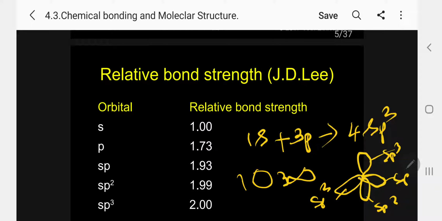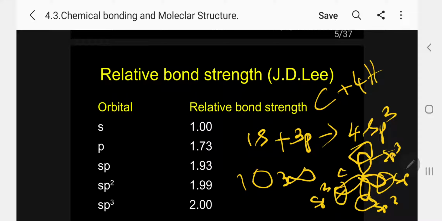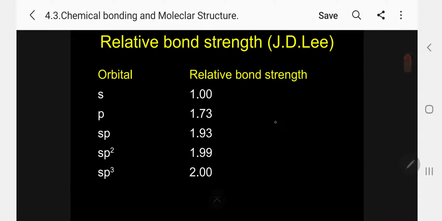If we take methane, this is the carbon. When carbon combines with 4 hydrogens, 4 hydrogens means s orbitals, so they will overlap with the 4 electrons of carbon to form 4 equivalent sigma bonds. I hope I have explained it very clearly.